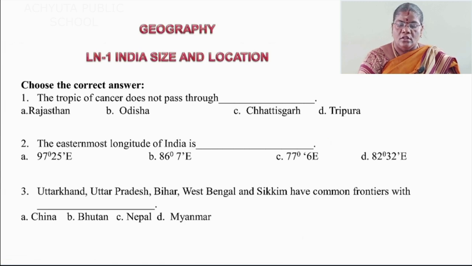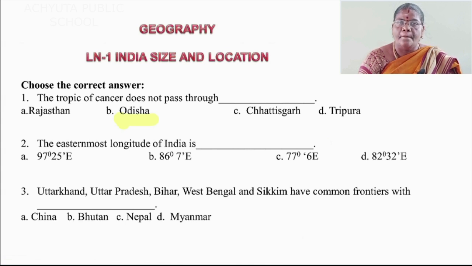Number 1. The Tropic of Cancer does not pass through dash. Option A, Rajasthan. Option B, Odisha. Option C, Chhattisgarh. Option D, Tripura. So which is the correct answer? Odisha. So Odisha is the correct answer. Once again I will repeat. The Tropic of Cancer does not pass through dash.